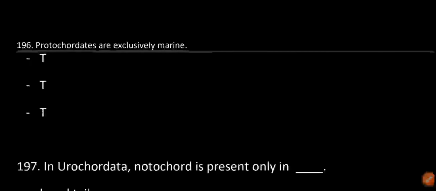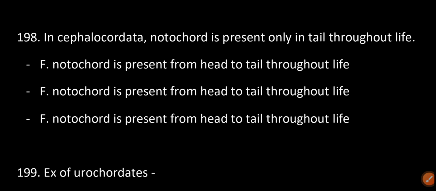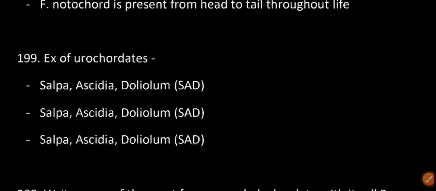Protochordates are exclusively marine. True. In Urochordata, notochord is present only in the larval tail. In Cephalochordata, notochord is present only in the tail throughout life. False. Notochord is present from head to tail throughout life.